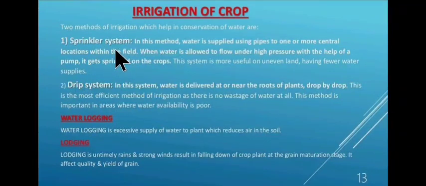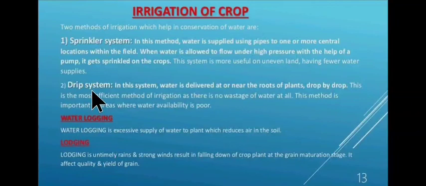Now let's study about sprinkler irrigation. In this method, water is supplied using pipes to one or more central locations within the field. When water is allowed to flow under high pressure with the help of a pump, it gets sprinkled on the crops. This system is more useful on uneven land having fewer water supplies.